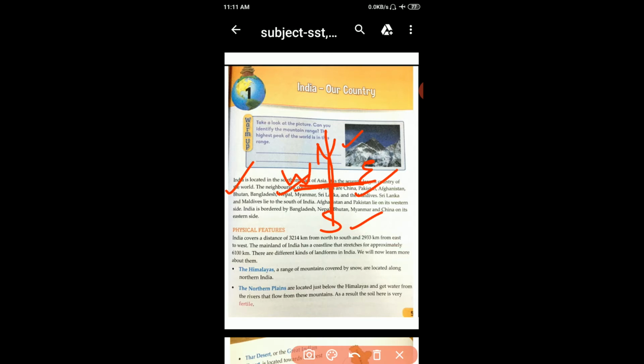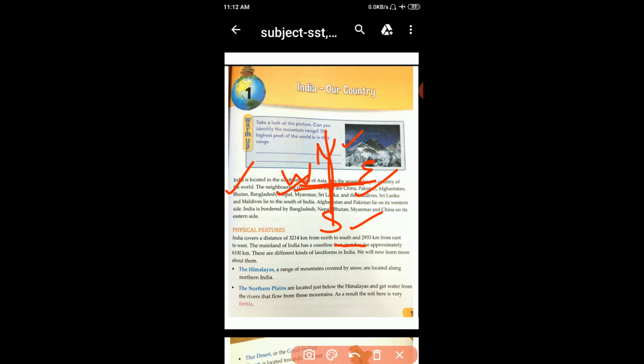Students, the mainland. Mainland means the land ranging from the Himalayas in the north to Kanyakumari in the south is called the mainland. Clear? The mainland of India has a coastline that stretches, it means extends, approximately 6,100 kilometers.